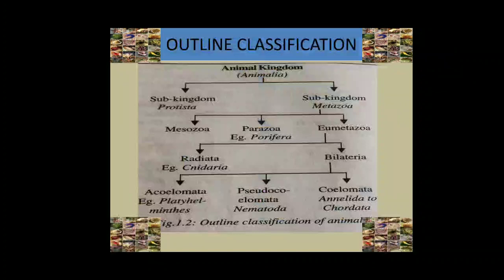Here pseudo means false. Coelom is the body cavity. So the phylum Aschelminthes animals are pseudocoelomate animals. Coelomate animals have a true coelom, so they are otherwise known as eucoelomate animals. So annelids, arthropods, mollusks and echinoderms are coelomate animals.